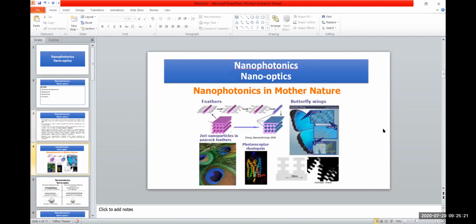So here you can see different colors due to nano features. These colors are generated because of the nano size features of butterfly wings, and also peacock feathers and the photoreceptor rhodopsin. When you have nano diffraction gratings, these kinds of patterns are observed.